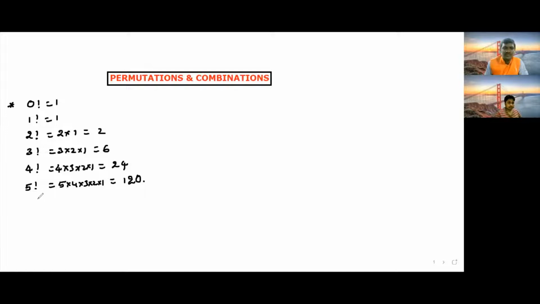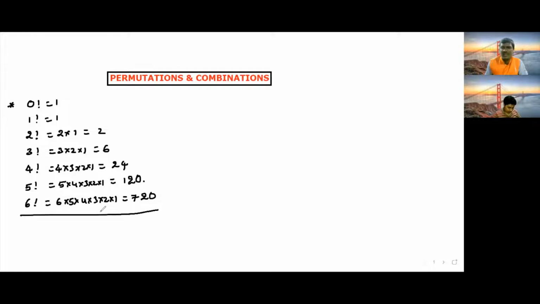And 6 factorial is equal to 6 into 5 into 4 into 3 into 2 into 1. Till here 5 factorial is 120, and 120 into 6 is 720. Like this we can write these factorial values.